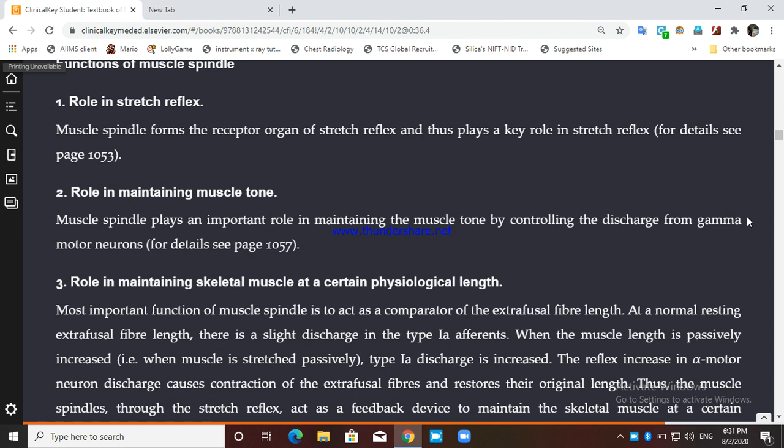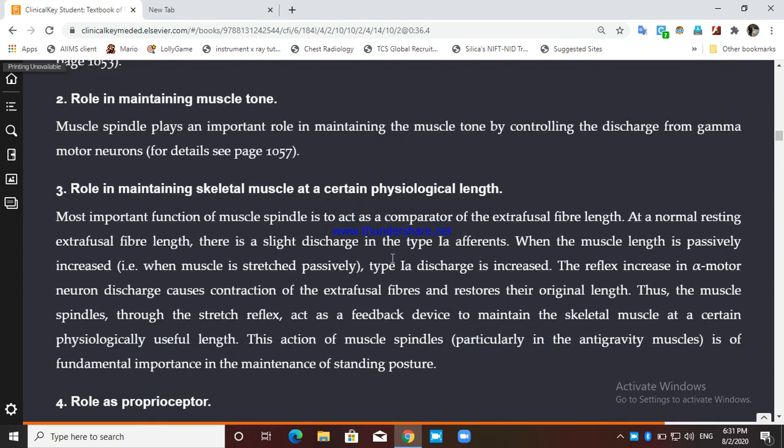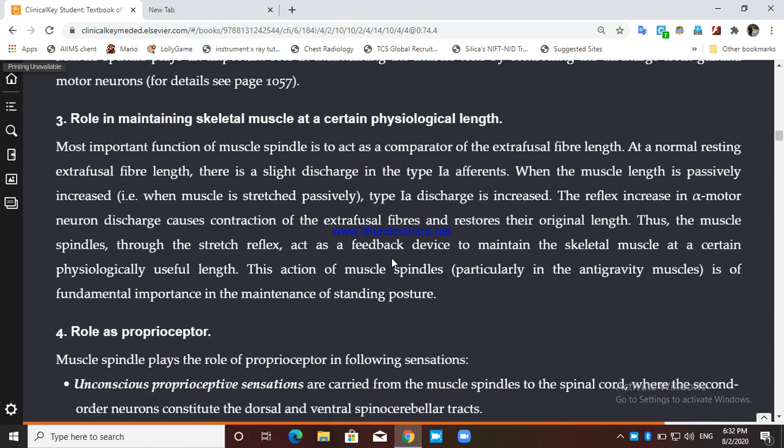First of all, there is a role in the stretch reflex, and a stretch reflex, I think it had been done in the chapter, or we will discuss it when we go forward. Okay, muscle spindle, they form a receptor for a stretch reflex. A stretch reflex occurs at the level of spinal cord, supervised by the superior cortex, right? There is a role of muscle spindle in maintaining the muscle tone, as we have discussed. Okay, from the gamma motor neuron, to be specific, static gamma motor neuron, static gamma fiber, right? Now there is a role in maintaining the skeletal muscle at a certain physiological length.